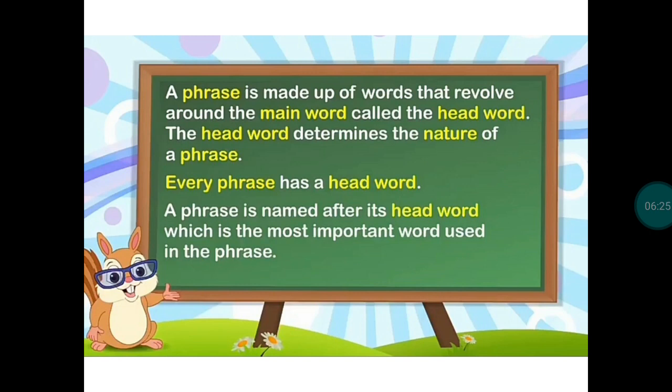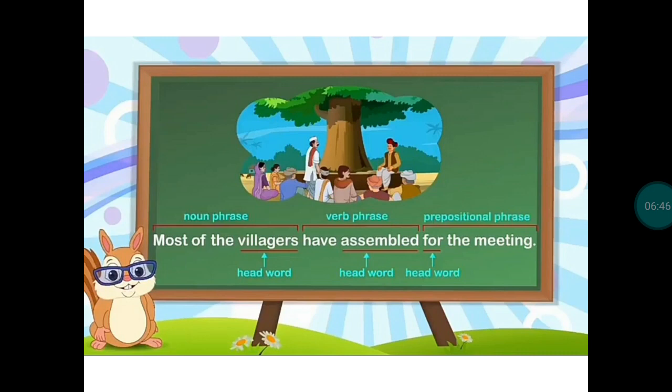A phrase is made up of words that revolve around the main word called the head word. The head word determines the nature of a phrase. Every phrase has a head word. A phrase is named after its head word, which is the most important word used in the phrase. For example, most of the villagers have assembled for the meeting.